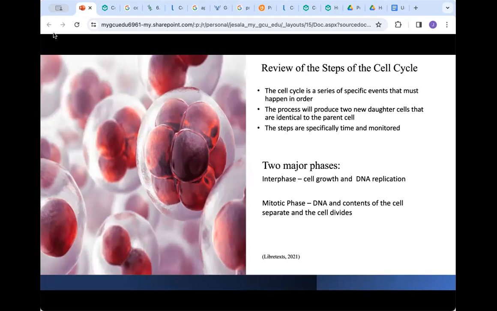And we have two major phases. We have interphase and we have the mitotic phase. And in interphase, cell growth and DNA replication happen. During the mitotic phase, DNA and the contents within the cell will separate and the cell will divide.